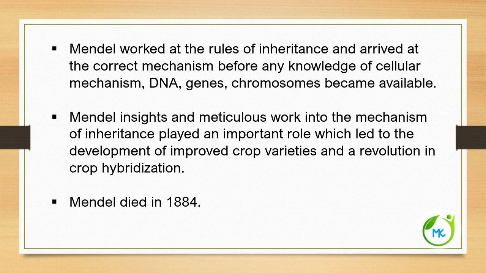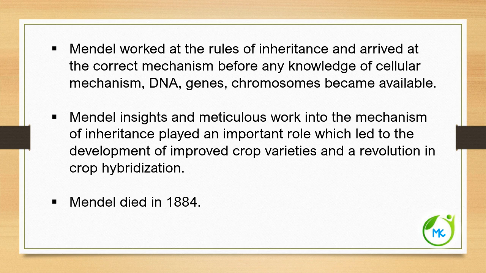Mendel worked out the rules of inheritance and arrived at the correct mechanism before any knowledge of cellular mechanism, DNA, gene, or chromosome became available. Mendel's insights and meticulous work on the mechanism of inheritance played an important role, which led to the development of improved crop varieties and a revolution in crop hybridization.